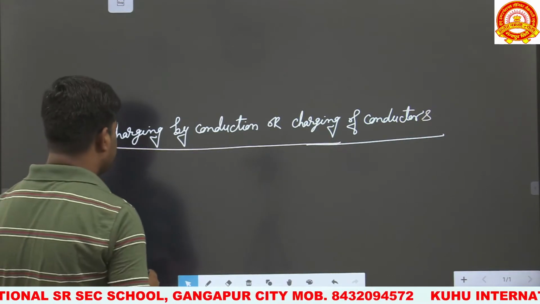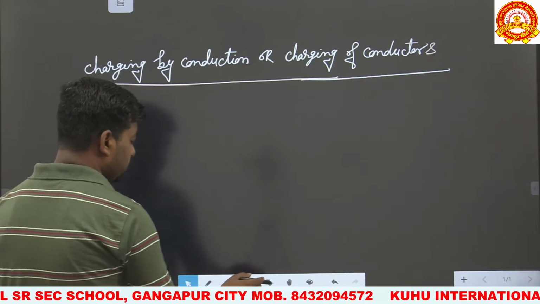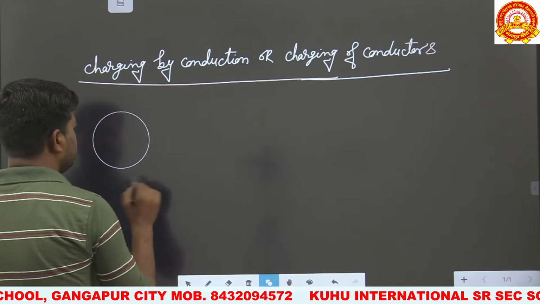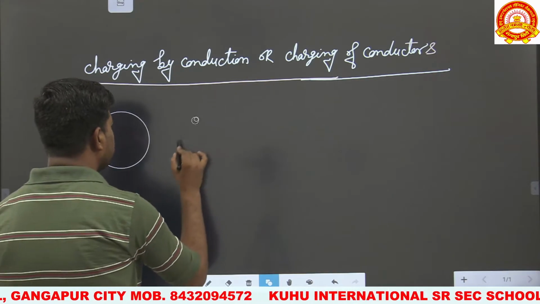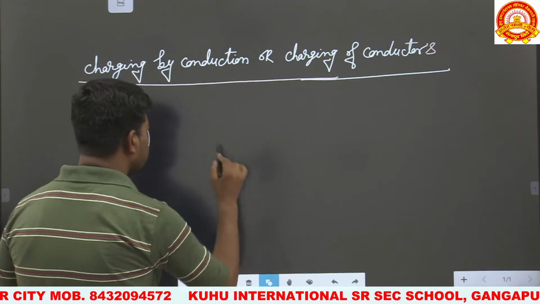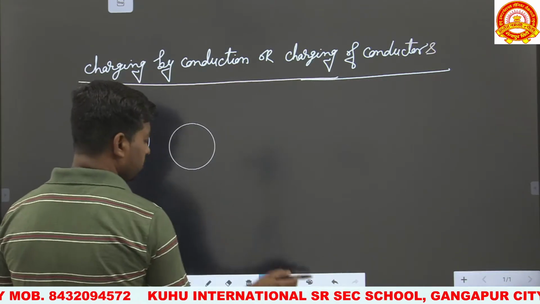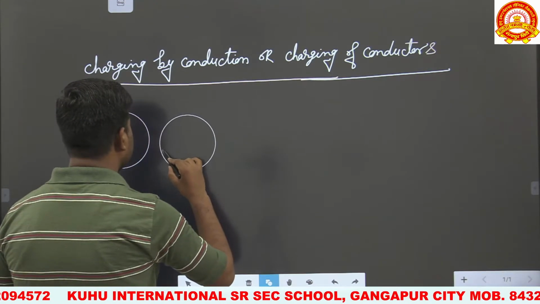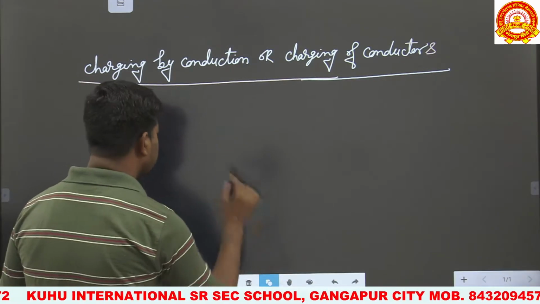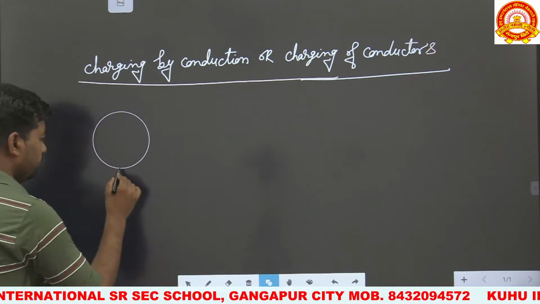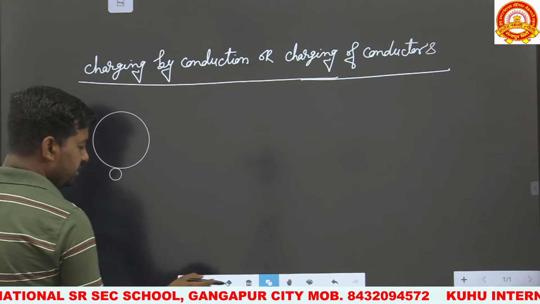Now we have to consider that these are the two bodies. First one is A and this is another body B. Both bodies are placed close to each other such that, first of all, this body is placed on the insulating stand.